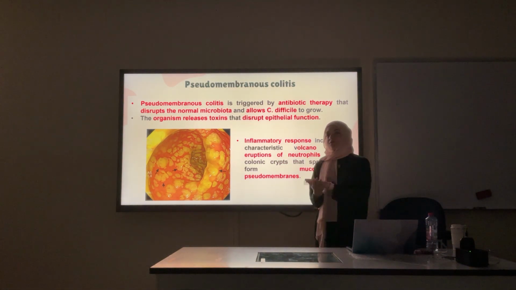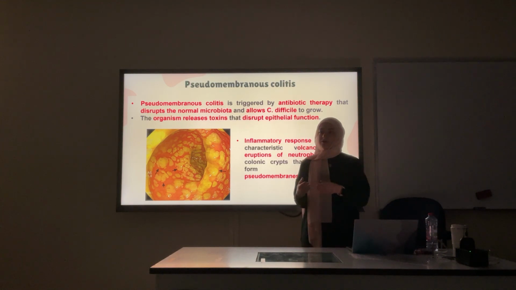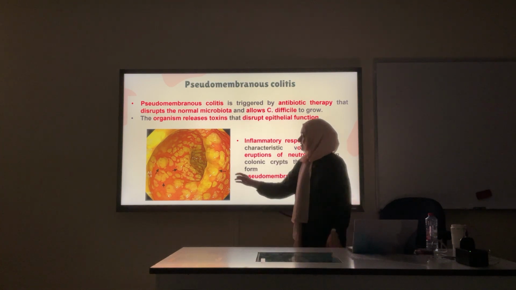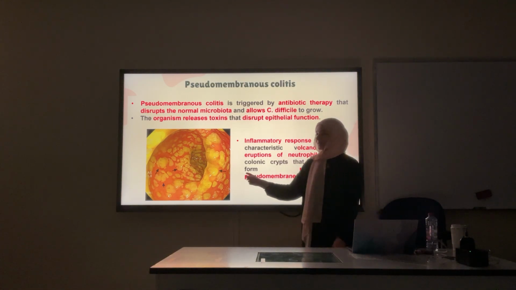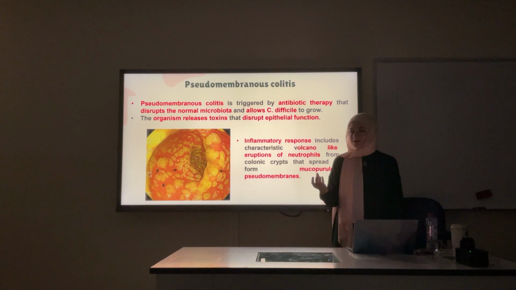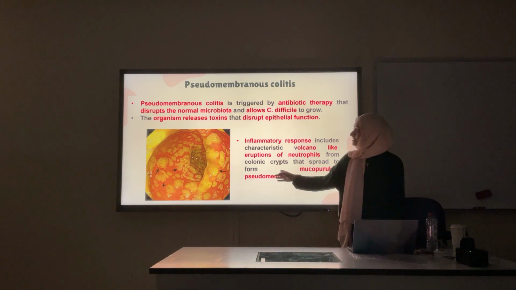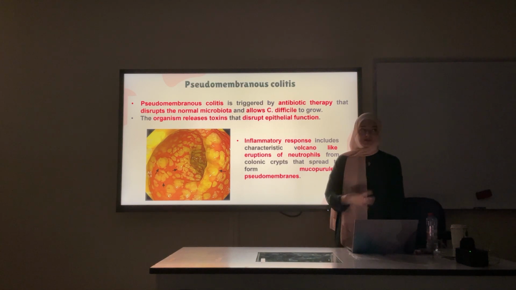Last thing, pseudomembranous colitis. It happens because of overgrowth of which bacteria? Usually C. diff. Okay, this happens to people who take a lot of antibiotics, but their microbiota will get disrupted and it will cause overgrowth of C. diff. It can present as pseudomembranes. And what's the treatment for it? You took it. Oral vancomycin. It's one of the few indications of oral vancomycin. Also, vancomycin is not really absorbed orally. Usually it's given IV. But this is one of the cases where oral is given because you want to target the bacteria that's in the GI tract.